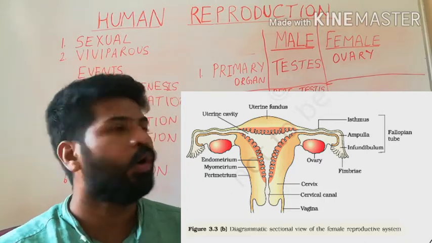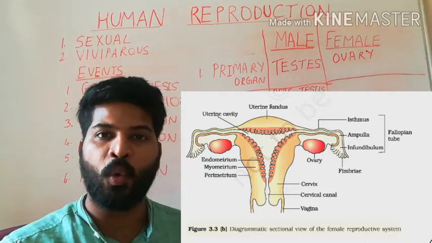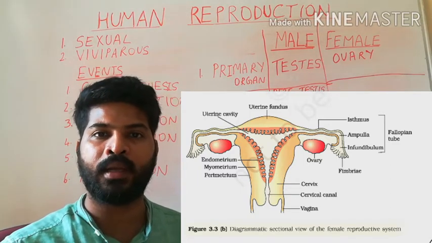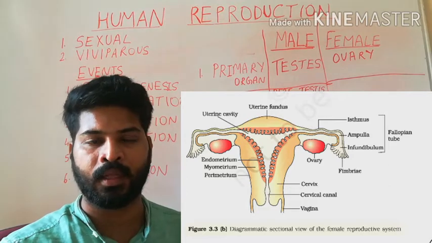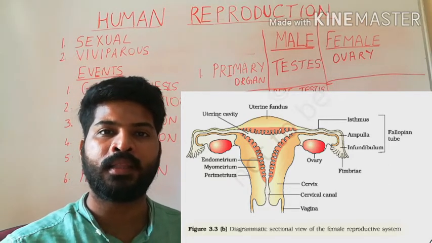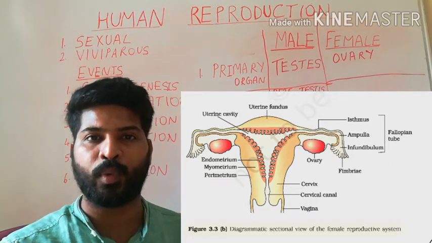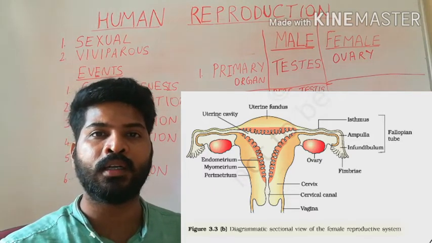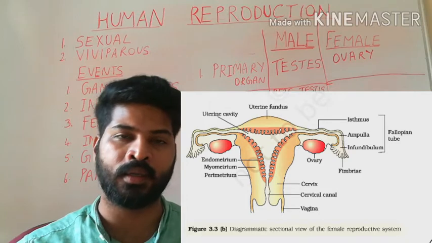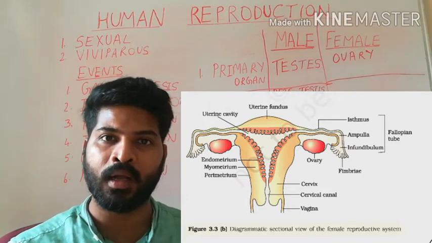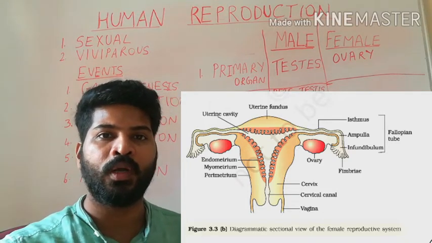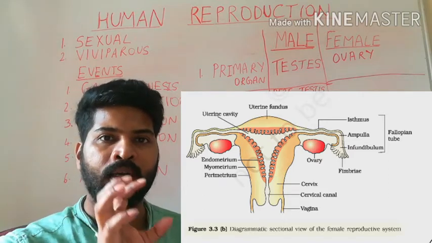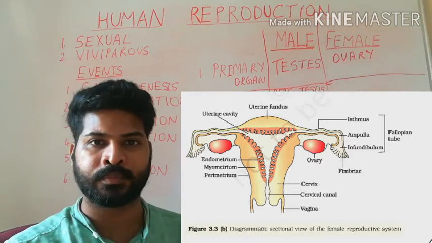The ovary is oval in shape. It is roughly 2 to 4 centimeters in length. It is covered by a thin epithelium for protection. Inside the epithelium, we find the ovarian stroma. The ovarian stroma is further divided into an outer peripheral cortex and an inner medulla.